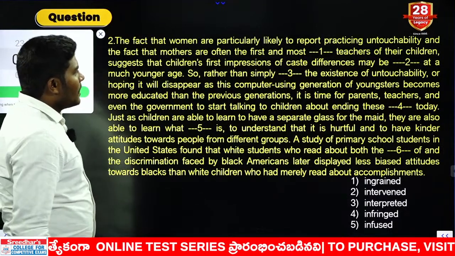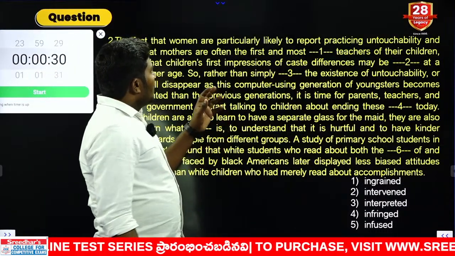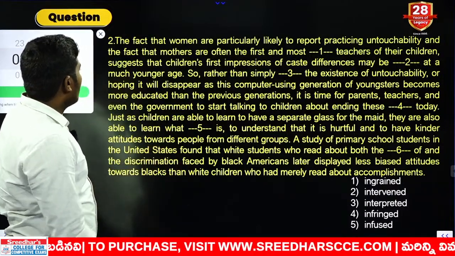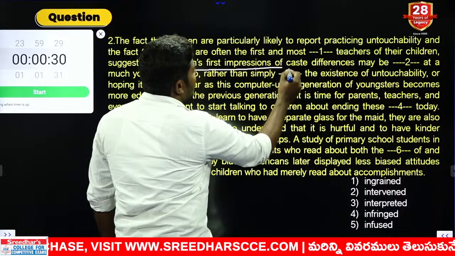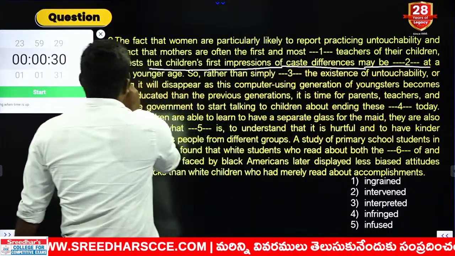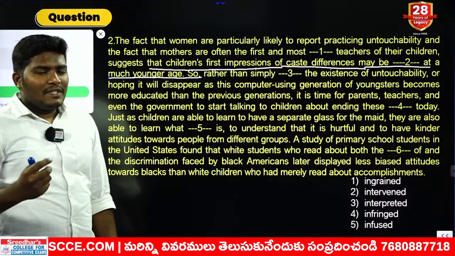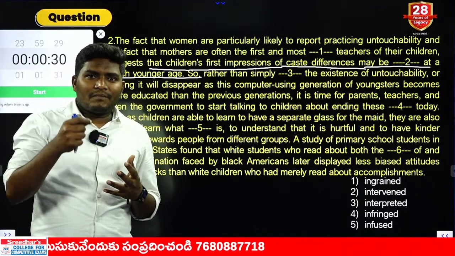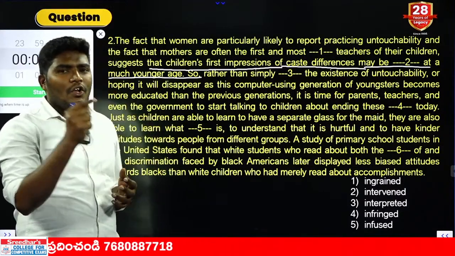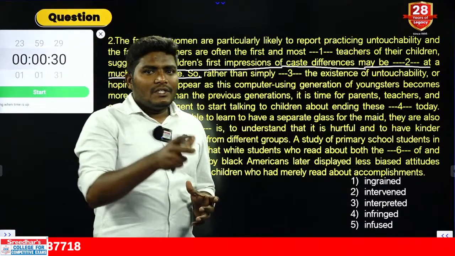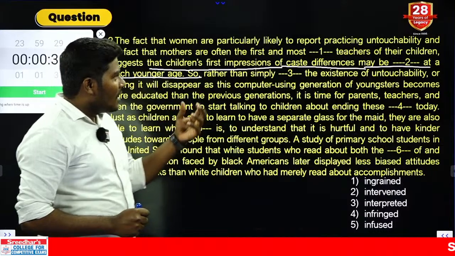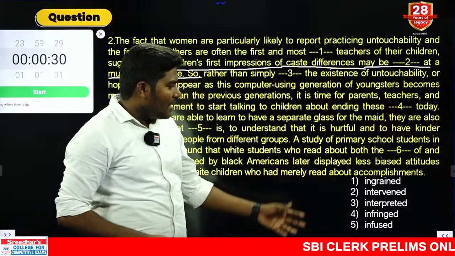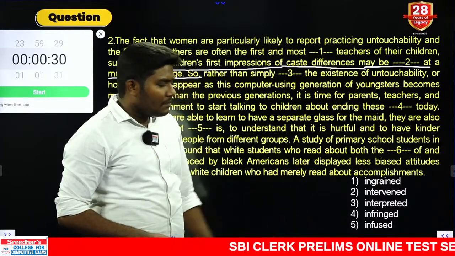Right. Look at the next one now. Mothers are often the first and most influential teachers of their children, suggests that children's first impressions of caste difference may be dash at a much younger age. Now when we say mothers are the people who influence the children's mind, mothers put this type of idea of caste into their children's mind at a very young age. So we should go with such a meaning where mothers are teaching their children at a very young age. Okay, so what is that? Maybe ingrained, maybe intervened, maybe interpreted, maybe infringed, another one is maybe infused.